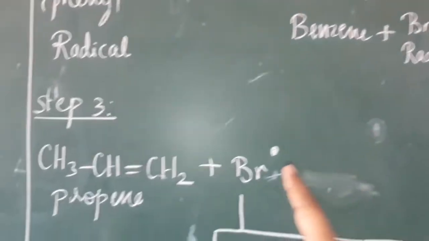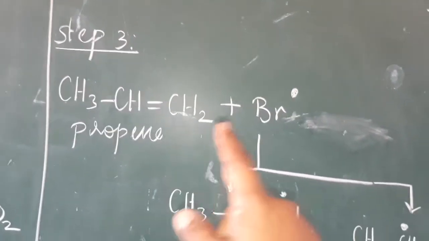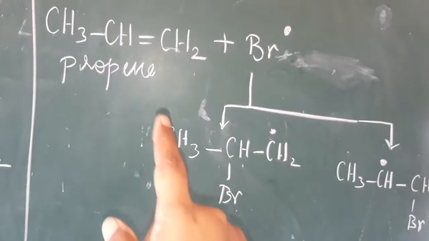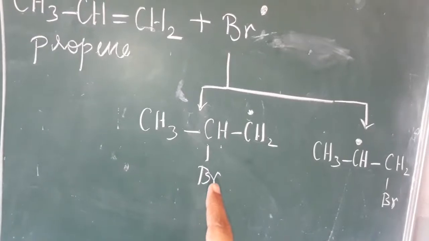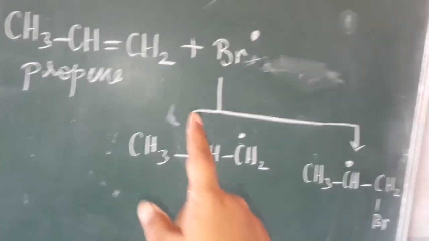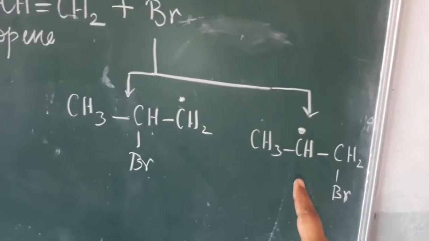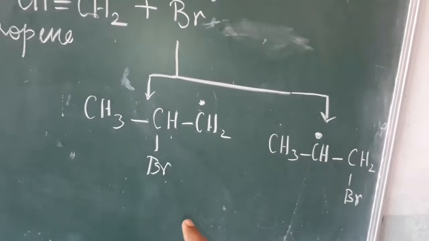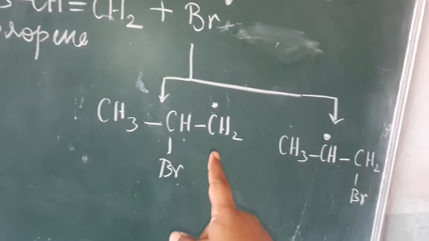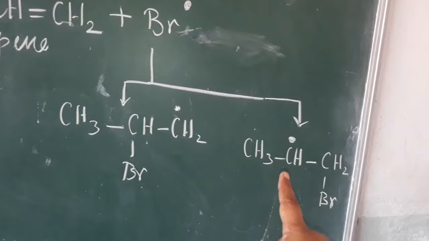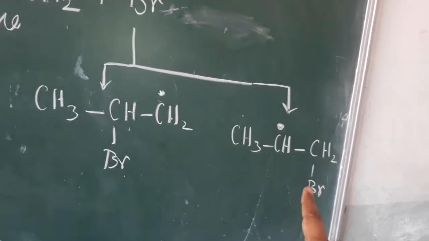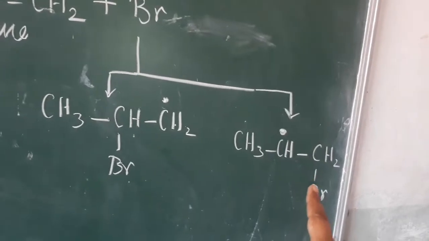Now the bromine radical is added to the propene, in two ways. The bromine radical may be added to the second carbon, so we get this type of compound. Suppose the bromine radical is added to the first carbon, we get this type of radical. Afterward the H radical is added. Which one is more stable? This is a primary radical, this one a secondary radical. The secondary radical is more stable. So we get 1-bromopropane as a major product.